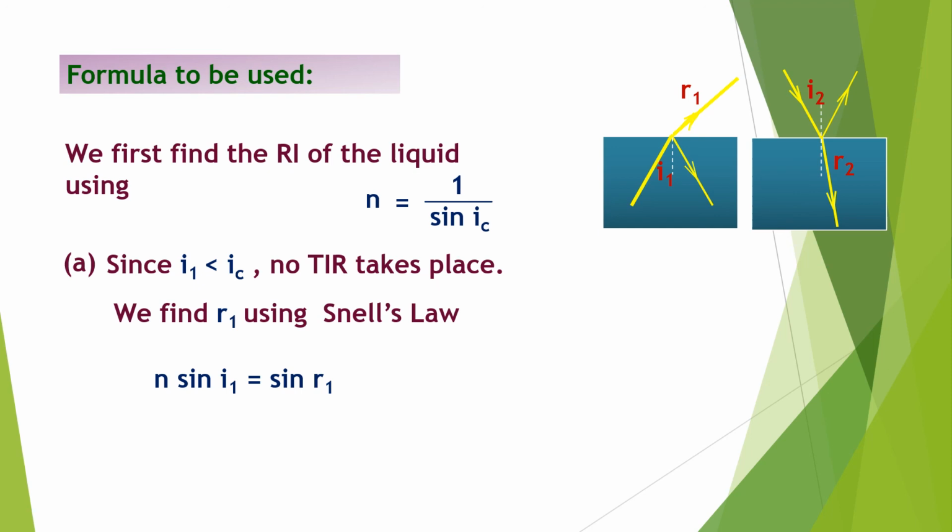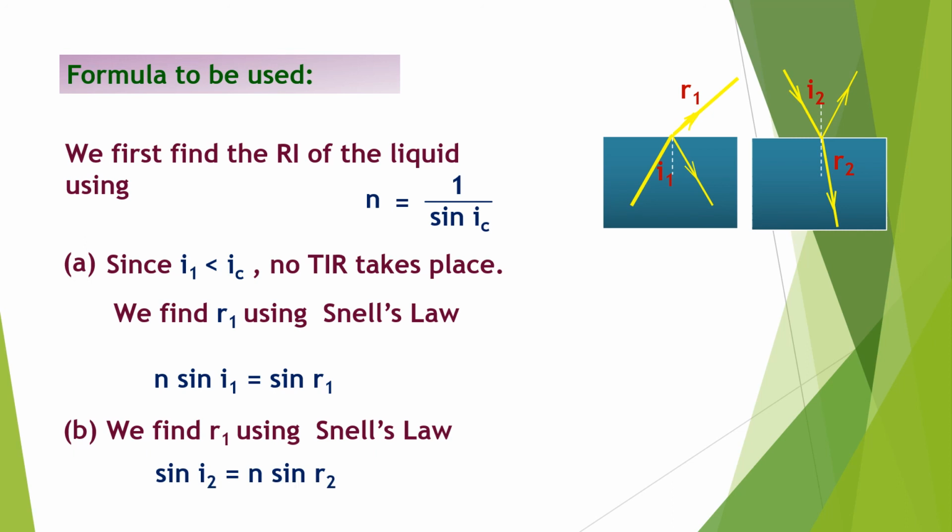Here n2 is the air medium, so it is 1, and the liquid's refractive index is n. So n sin I1 = sin R1. In the second case, the light moves from air to liquid. Therefore air's refractive index n1 is 1 and n2 is n. So n1 sin I2 = n2 sin R2, that is, 1 into sin I2 = n into sin R2.